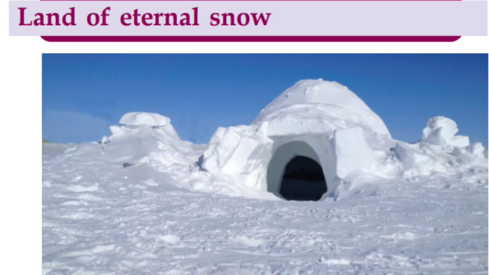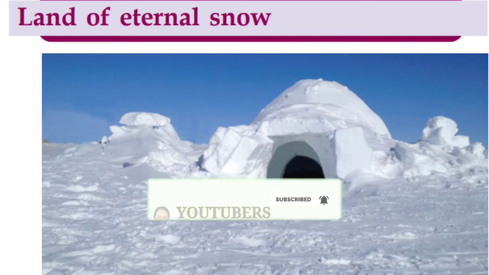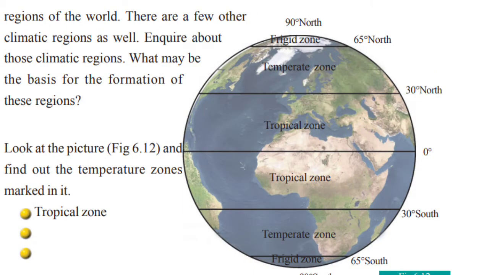Today, let's learn about the features of polar regions. We know that the regions sharing almost similar climatic characteristics are called climatic regions. The climate of each region has a decisive influence on the human life. Now, let's learn about the climatic features of polar regions.